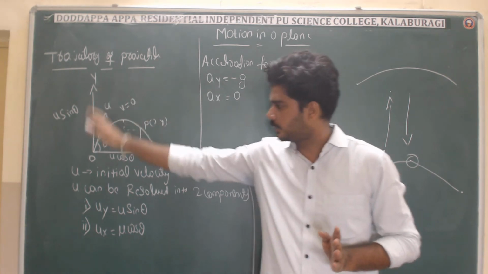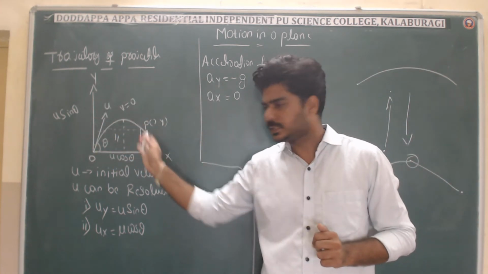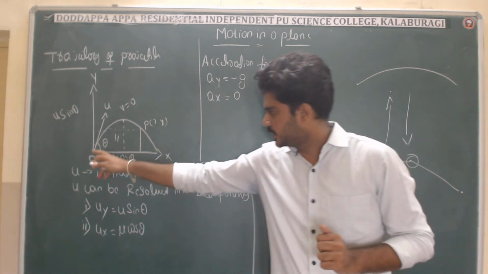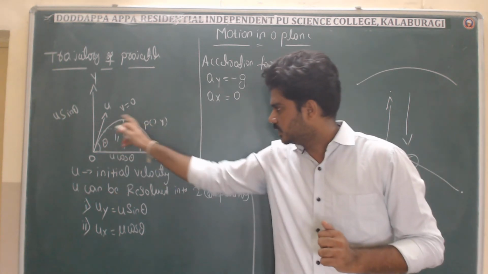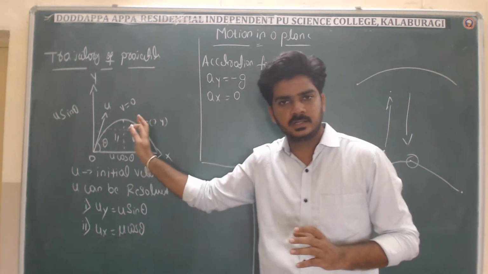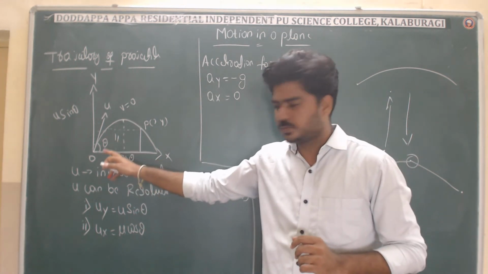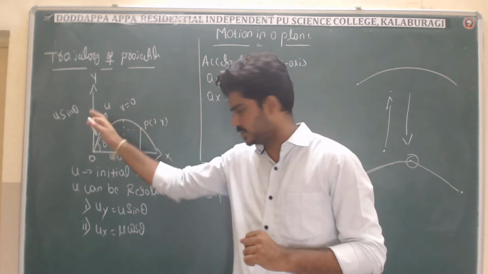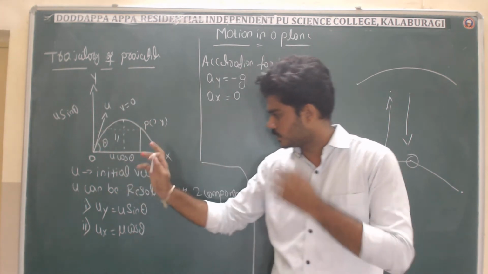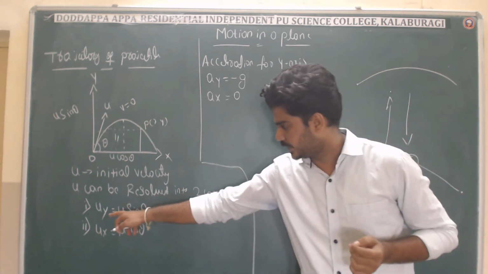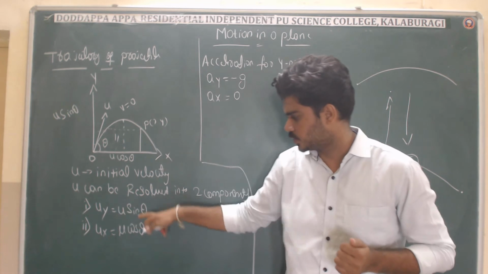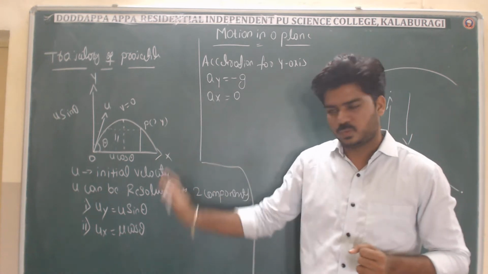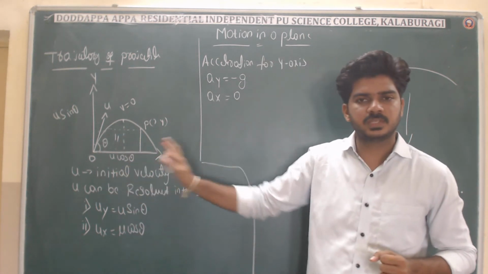Just what I have done: I have taken the two axes, x-axis and y-axis, right. In that I have thrown an object, so it is moving like this. It has been taken in this diagram, right. After that, we have resolved the initial velocity into two components. Why? Because it is covering both the x-axis and y-axis. So that's why we have resolved u into two components. One is along the y-axis, uy equals u sin theta, and another is ux, along the x-axis, u cos theta, right?